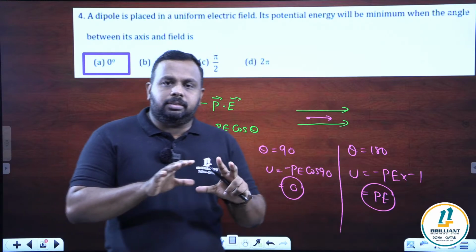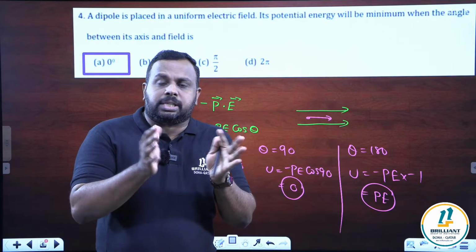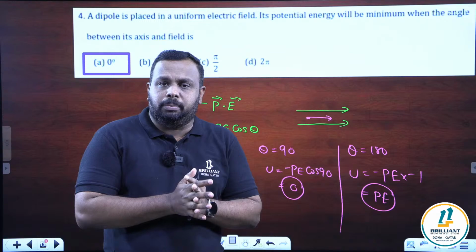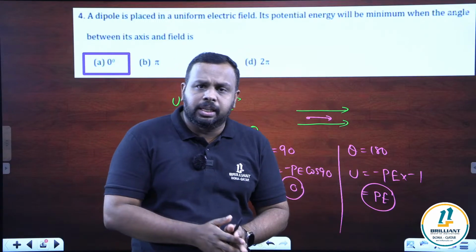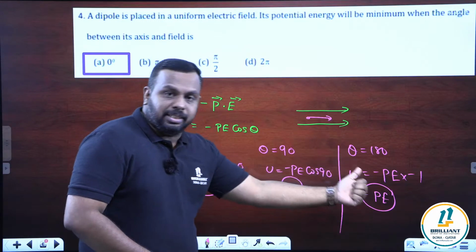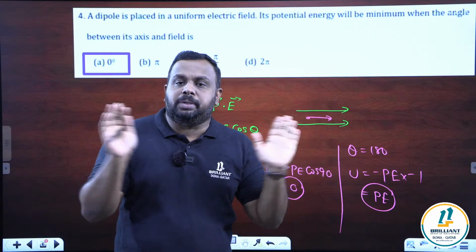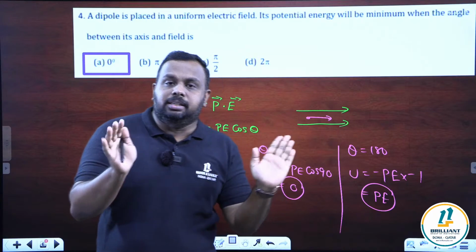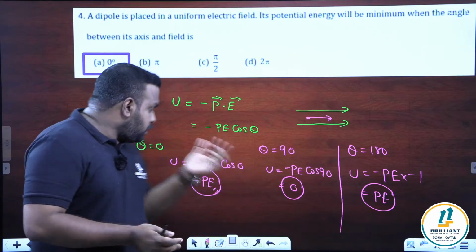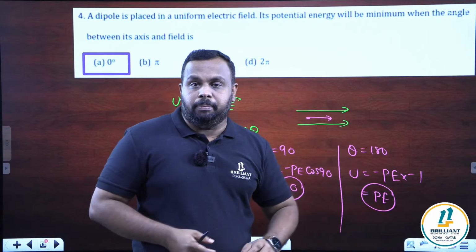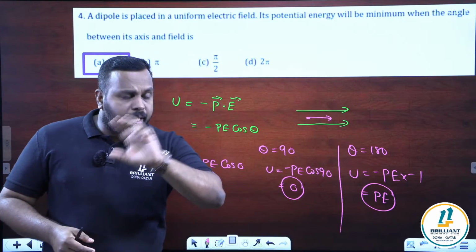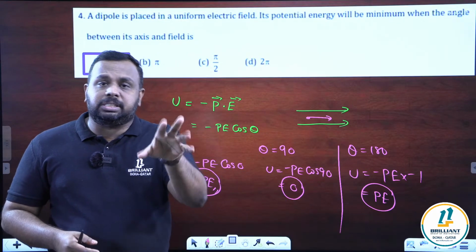Equilibrium means, you know that in mechanics, if the net force acting on a body is equal to 0, that is called equilibrium. Net force, net torque. So these two cases, theta is 0 and theta is 180, both are equilibrium positions, because at those angles the torque will be 0. Now students may have confusion about which is stable equilibrium and which is unstable equilibrium.